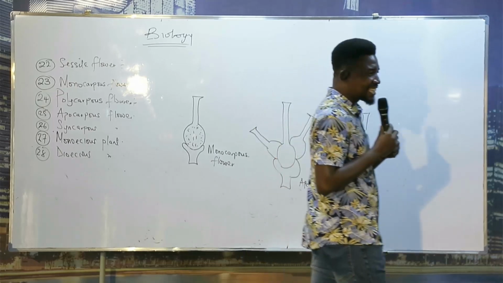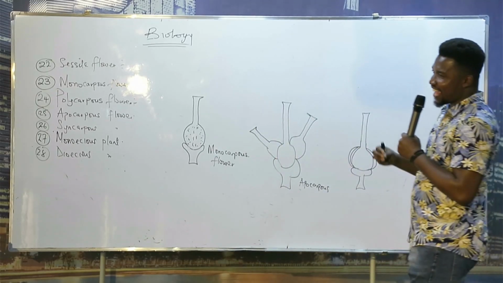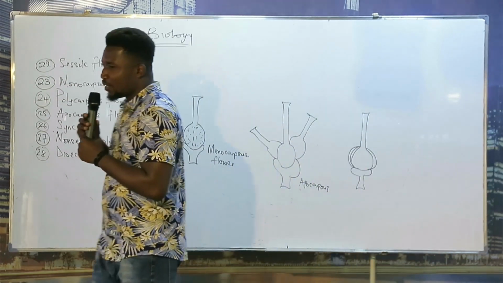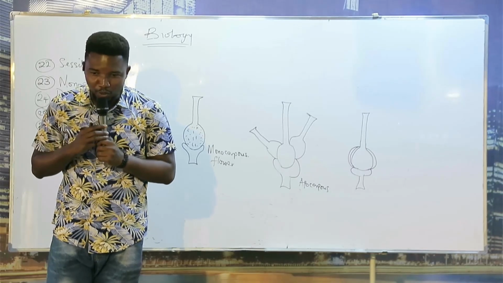Okay, let me repeat it. I said the transfer of pollen grain from the anther of a flower to the stigma of another flower on the same plant is called what?